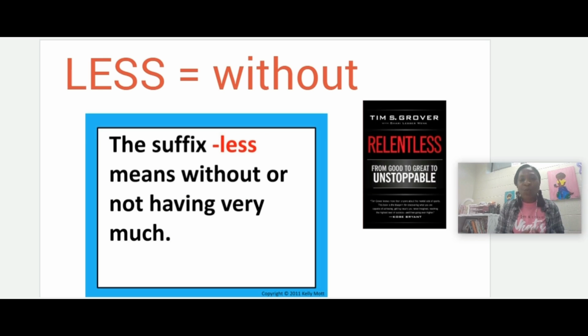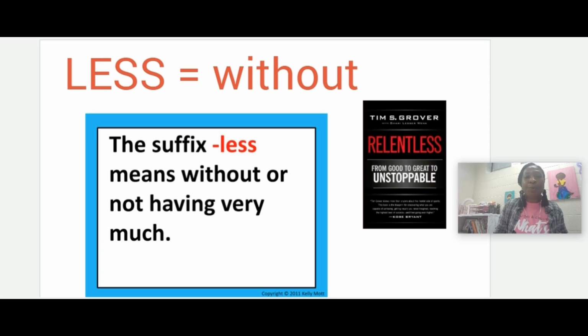I place one of my favorite titles on the side, relentless. And if you don't know what it means, I want to challenge you to look it up. What does relentless mean? I want everybody at the middle to be relentless, okay?